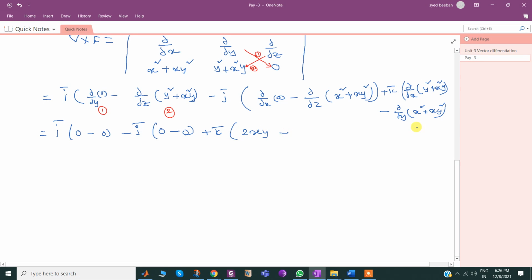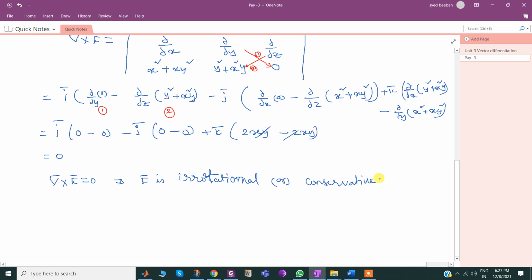Simple differentiation, minus this with respect to y: the first term will be 0, and for the second term, y square gives 2y, so 2yx or simply 2xy. Now these two terms get cancelled, so finally I get 0. So here I have proved that del cross f bar equals 0, which implies f bar is irrotational, or simply conservative.